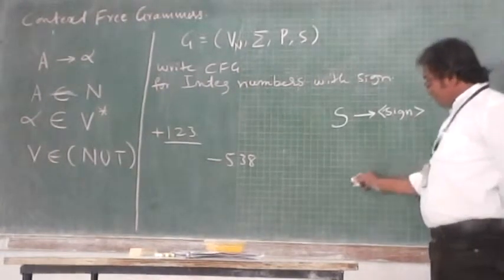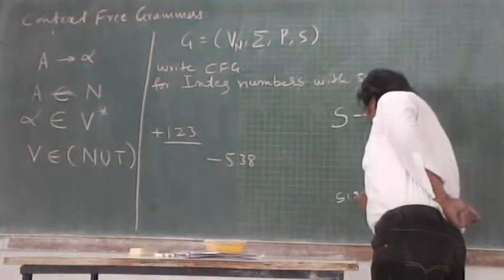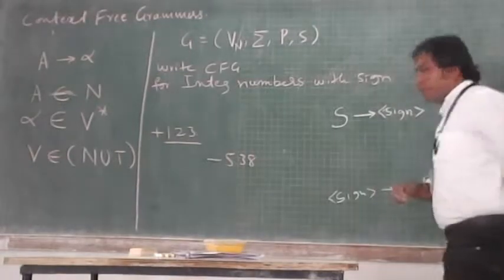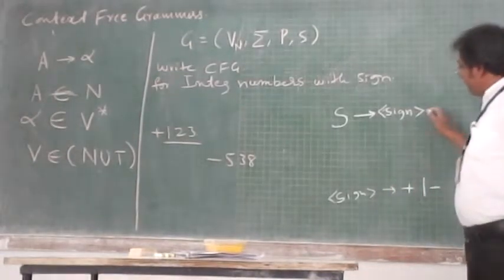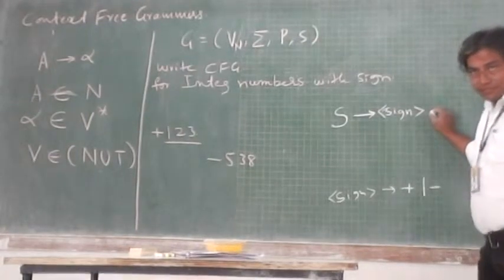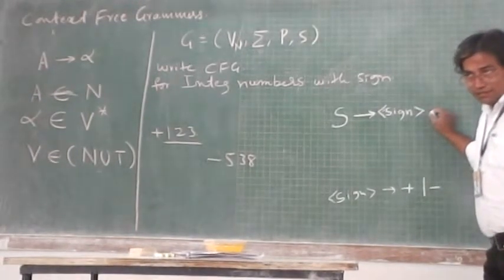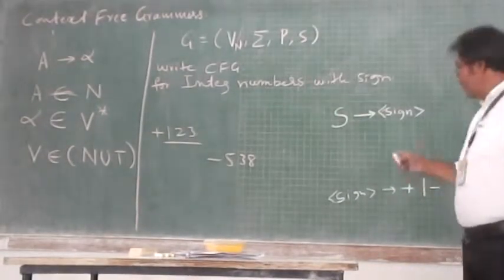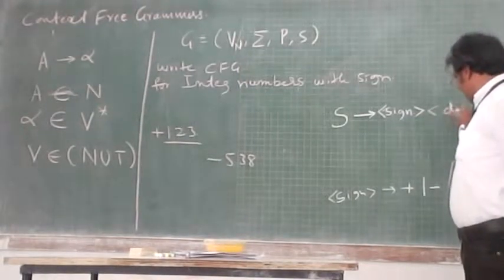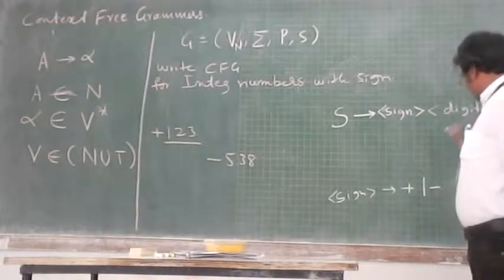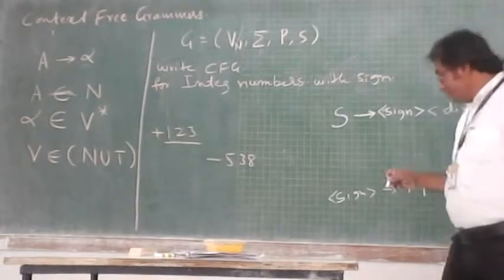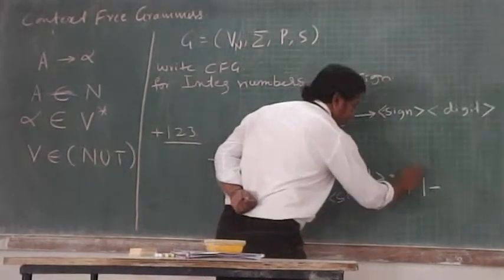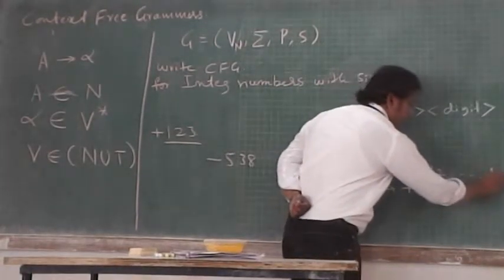After sign, then sign I can define here: plus or minus. So after sign, what I needed? The digits or numbers, integer, these numbers, natural number 0 to 9. I will need it. I can have digit, and I can consider this digit as 0, 1, 2 up to 9.